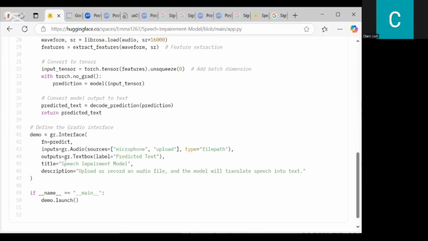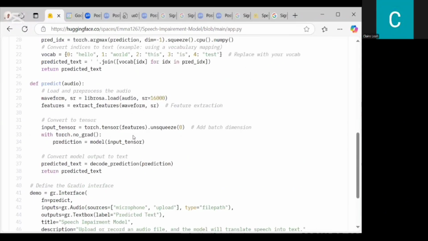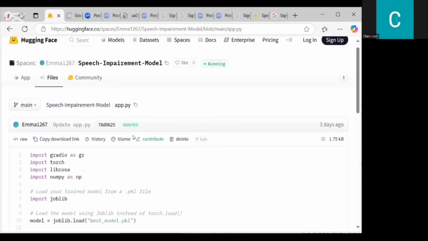So we have our outputs. So here is a text box. So we labeled it a predicted text label. So the title of our model is a speech impairment model. So in the description, you upload or record your files and the model will translate it into text. So this is the description of our model. So actually, this is the interface of the model we deployed on the Hugging Face website. So this is to help launch the model to the main function. So I'll be inviting my colleague to take us through the procedure of uploading an audio clip to the application.